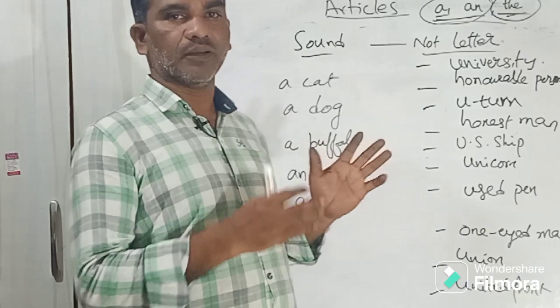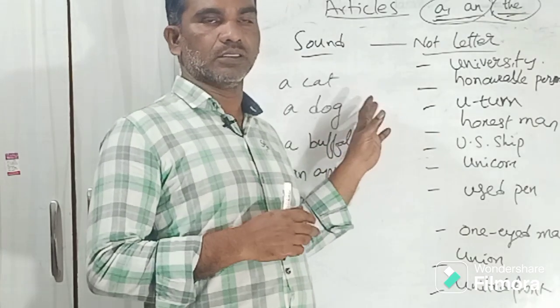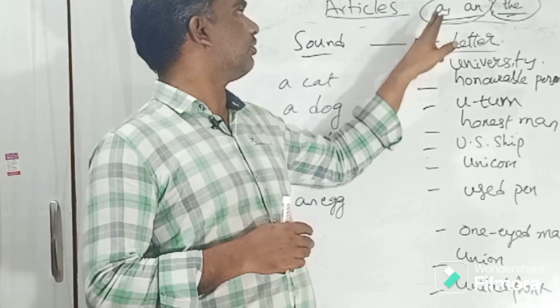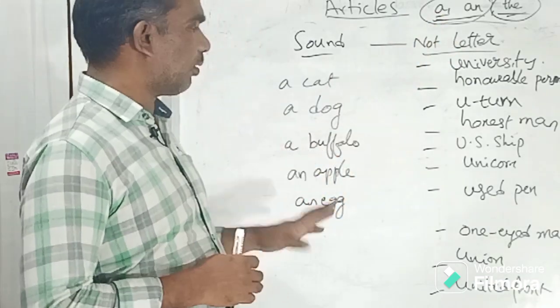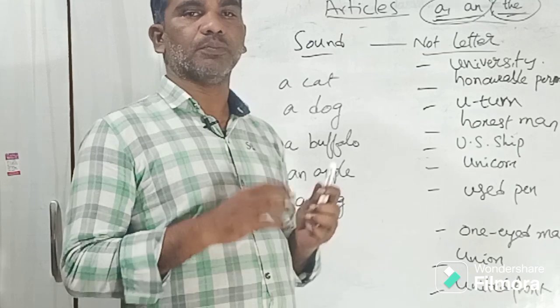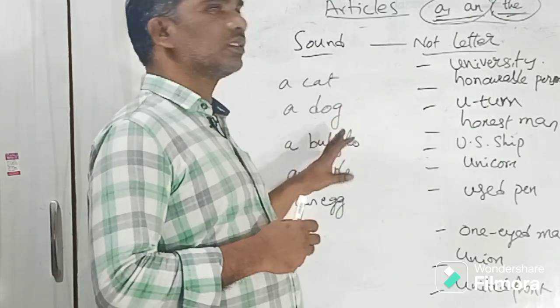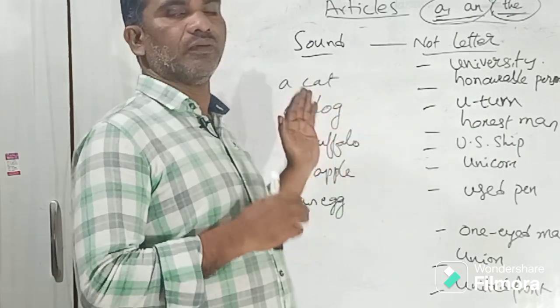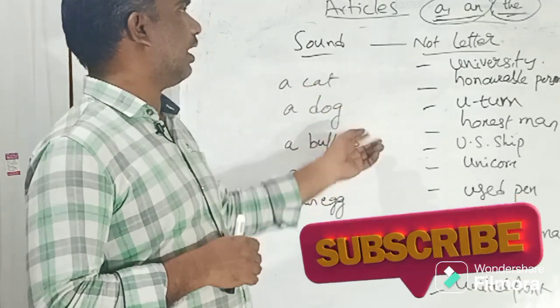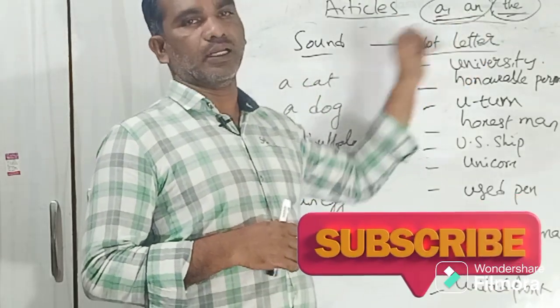So first, when I was talking about general, that is the indefinite article. There is a problem with these articles. Most of the time people think we use a with consonants, so when words start with consonants we use a, and with vowels an.